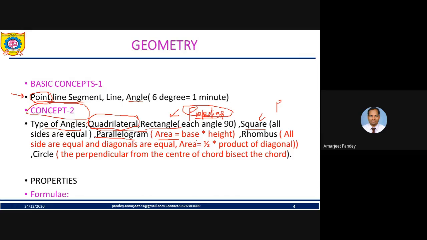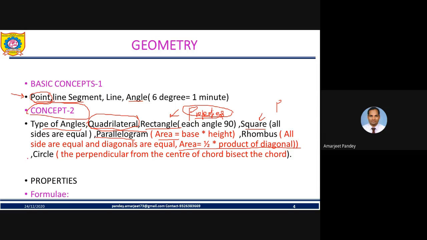Next we have rhombus. If we are talking about a rhombus, in that opposite sides are equal and the diagonals are equal. Diagonals of a rhombus bisect each other at right angle. Hope you are getting this. Diagonals of a rhombus bisect each other at right angle, friend. As far as the area of a rhombus is concerned, it is half into product of diagonals.